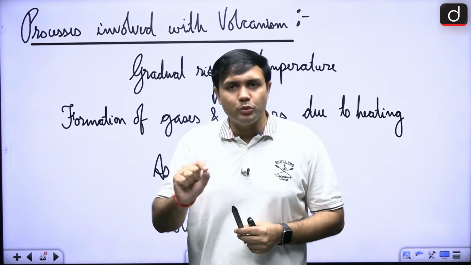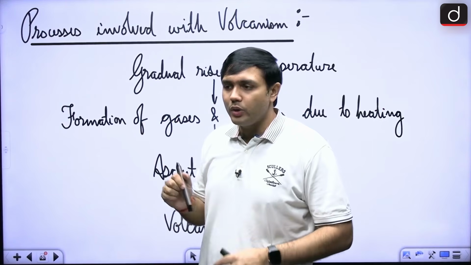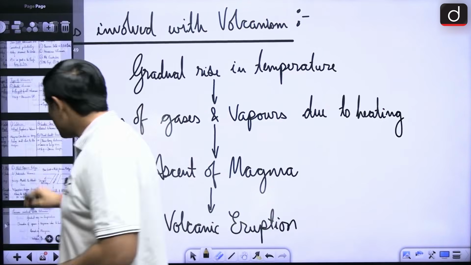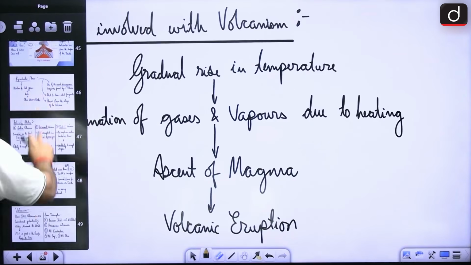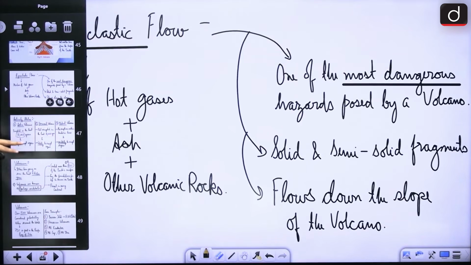Among them, one of the most important things is the pyroclastic flow, that you can remember. What is it? It is a mixture of, what are some of the basic things? Hot gases, ash and volcanic rocks.